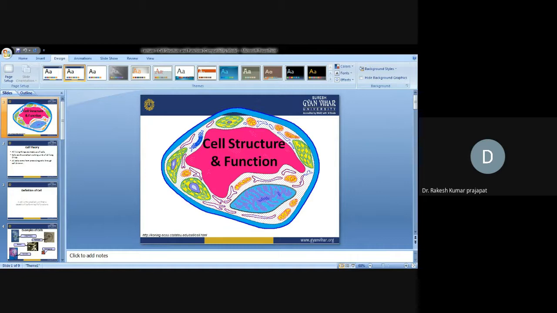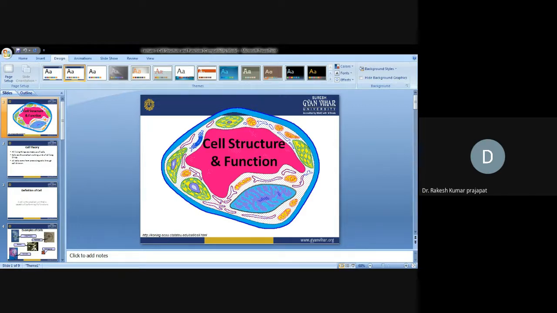If we define the cell, the cell is the smallest structural and functional unit that is able to perform the different life functions of a living organism. Whatever the life functions of a living organism are, they are all performed by the cell. In layman's language, the cell is the structural and functional unit of all living organisms, capable of performing life functions.